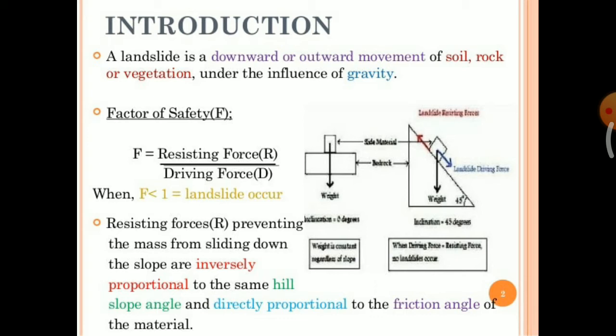The resisting force preventing the mass from sliding down the slope is inversely proportional to the hill slope angle and directly proportional to the friction angle of the material. Resisting force is inversely proportional to the hill slope angle. Means if the slope angle is more, then resisting force will be less, and if the slope angle is less, the resisting force will be more. And it is directly proportional to the friction angle. Means resisting force will be more if the friction angle is more, and resisting force will be less if the friction angle is less.